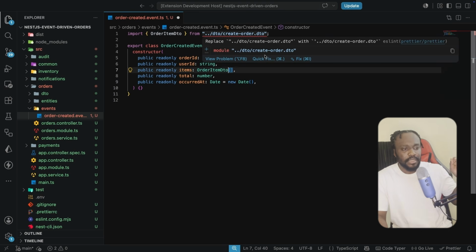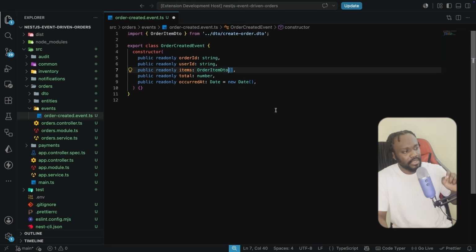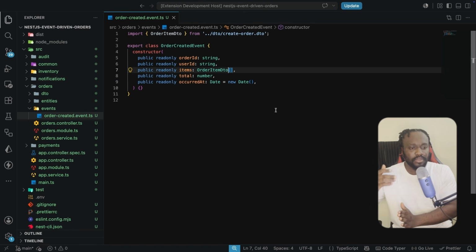And I want you to notice the name over here. We are making use of this name, OrderCreated, not a name like CreateOrder. And this actually is not a style preference. An event goes on to describe something that has already happened. And if you name it like a command, you eventually have a team member that is treating it like a command, and the team member might go on to call it directly rather than reacting to the event. And that's how tight coupling creeps back into an event-driven system.